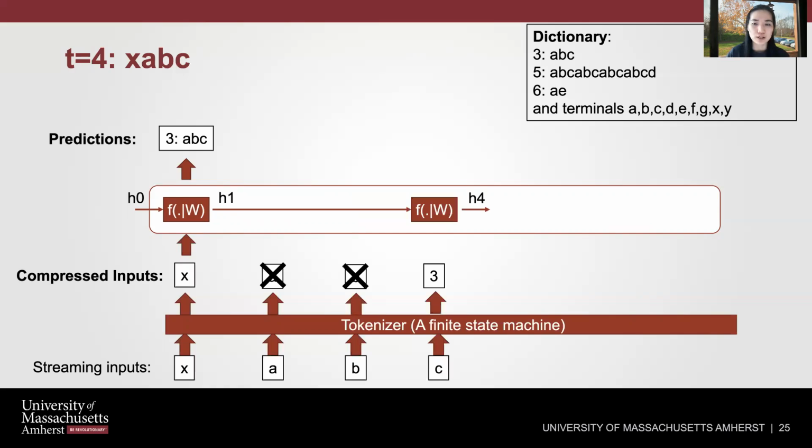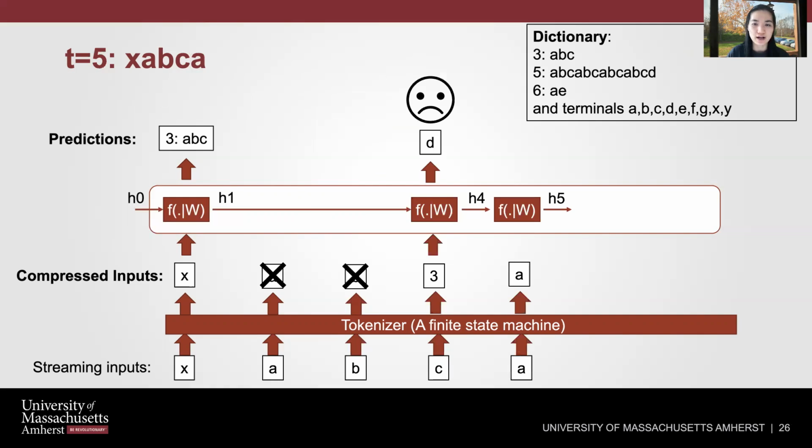At time step 4, when C is the new event, the tokenizer realizes that ABC should be replaced using 3, and thus reports 3 as the output symbol. Also, because the previous prediction 3 is already exhausted, we feed this new token, the 3, into the RNN for prediction, and it predicts D.